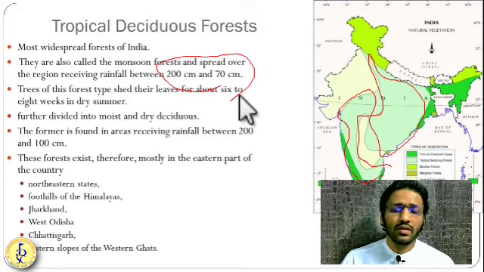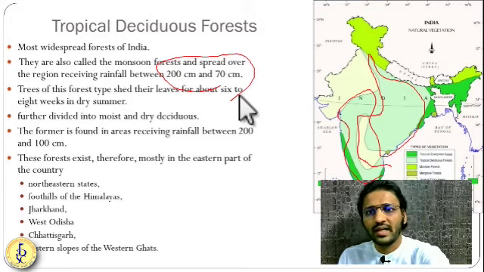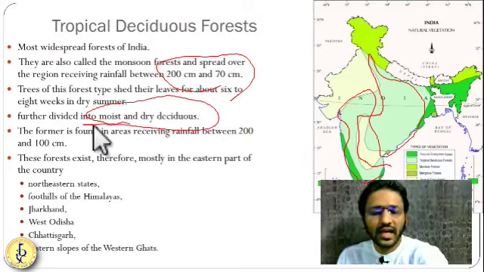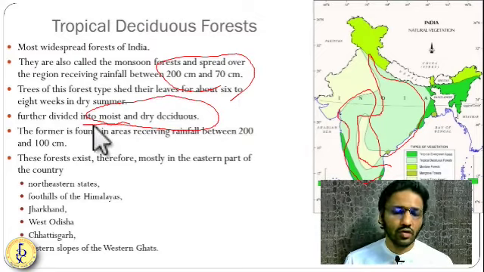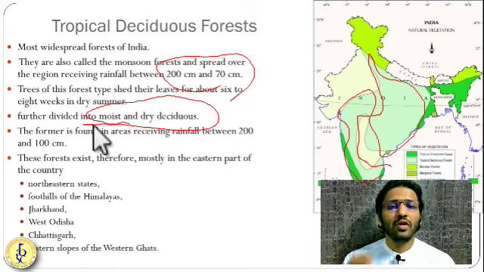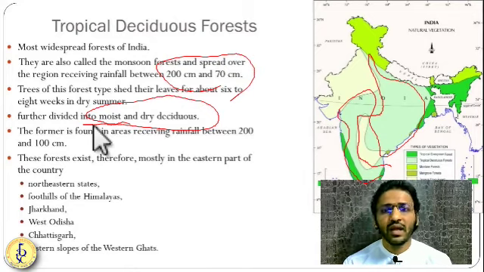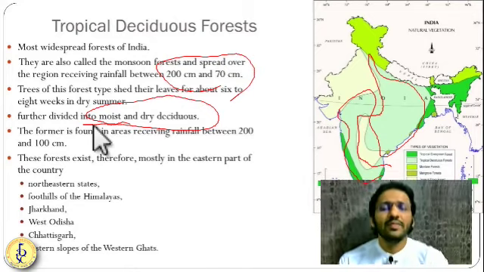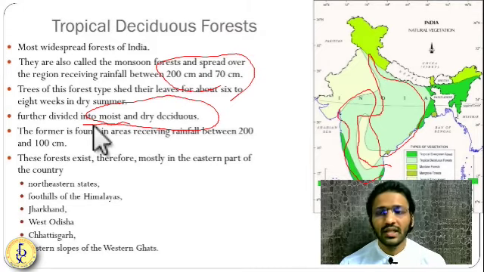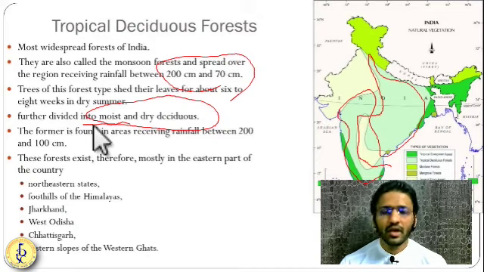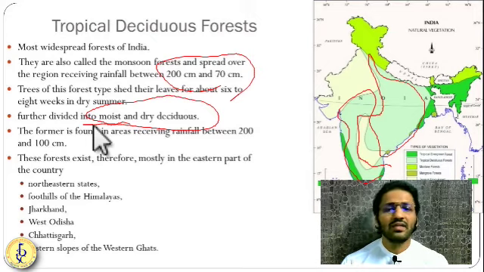So depending upon this 200 to 70 centimeter range, they can be further divided into moist forest and dry deciduous forest. Moist forest means the rainfall requirement is a little higher, and the trees have little bit longer leaves and they don't shed their leaves early. Dry deciduous, they have a little bit of thorns as well as leaves. Leaves are a little smaller, and rainfall in this region is very less, up to 70 centimeter. Getting it? So we almost have central India, eastern India, southern India, Jharkhand, West Bengal, Odisha.